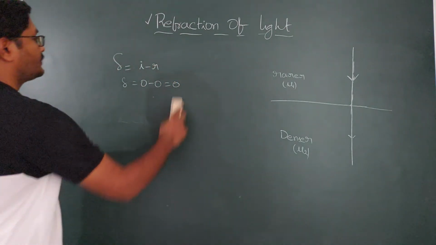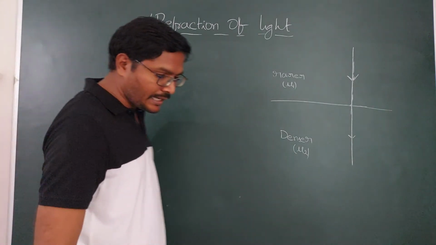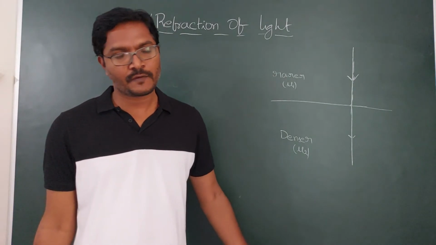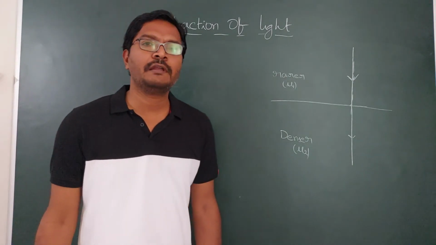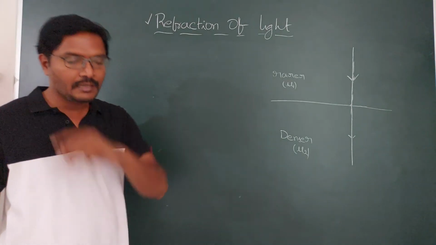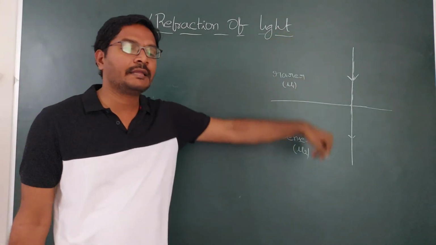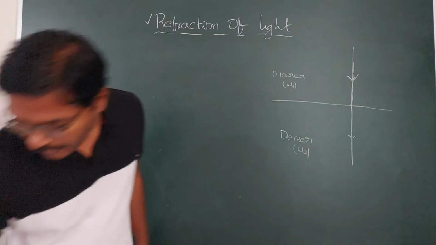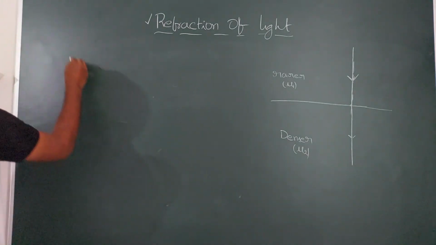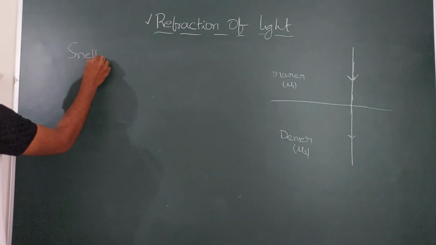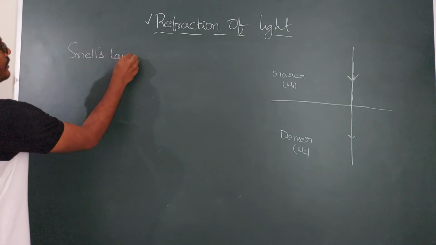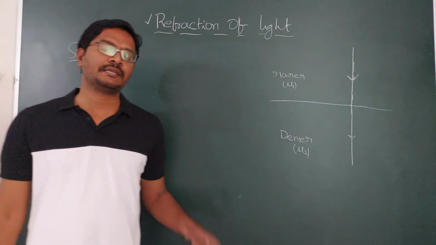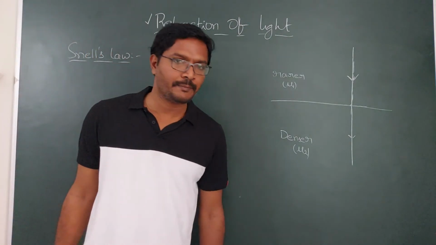Okay, these are the rules. Rules we have completed: if it is traveling from rarer to denser, from denser to rarer, and if you send a light ray in the direction of the normal, how the light behaves. There is another law, not a rule. Now it is the refraction laws, which is Snell's law. When refraction happens either at a plane surface or at a curved surface, you can apply Snell's law. Snell's law is applied only for transparent mediums.